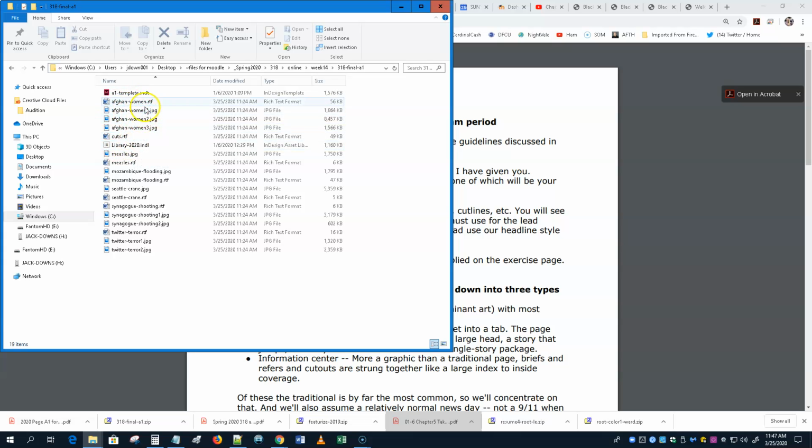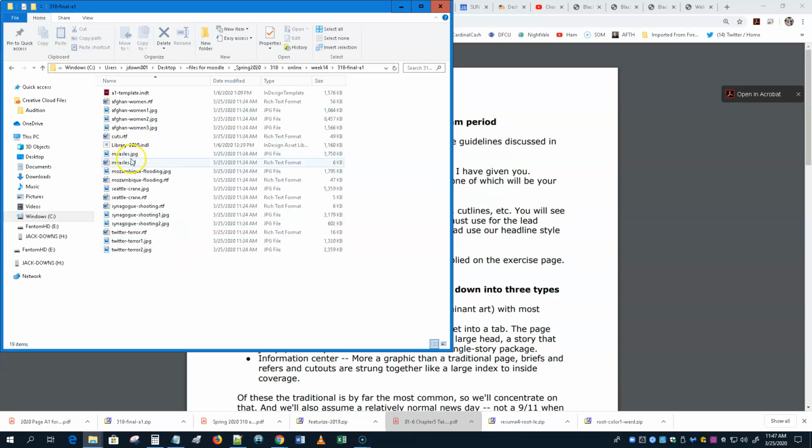Afghanistan, Afghan women with some interesting images. Mozambique flooding, Seattle crane disaster, synagogue shooting, and Twitter terror. All from at least a year ago or so. I think that's how long ago it was. Anyway, you can treat them as if they're fresh stories now, and I don't think they're particularly dated. So it's a bunch of interesting stuff, and of course you have a cut line file there too.